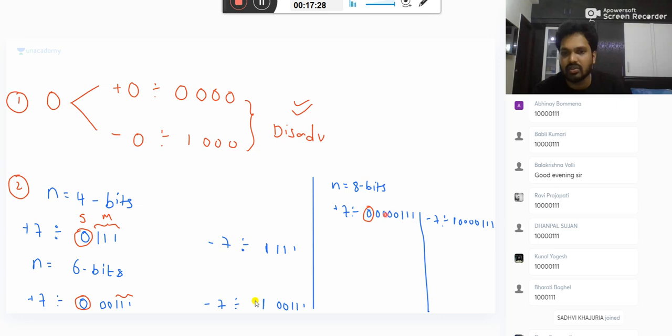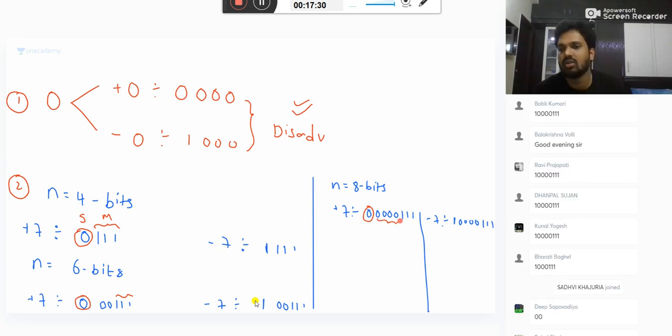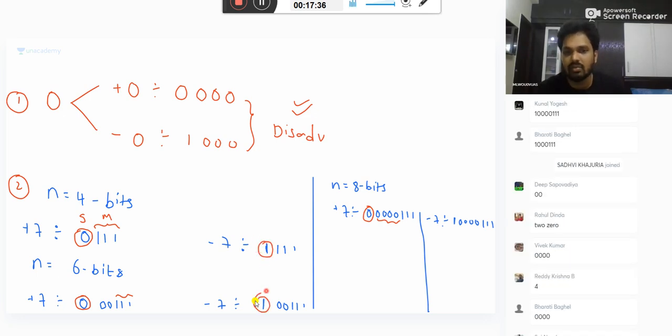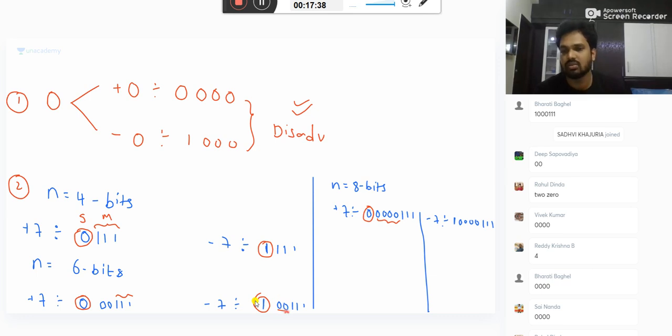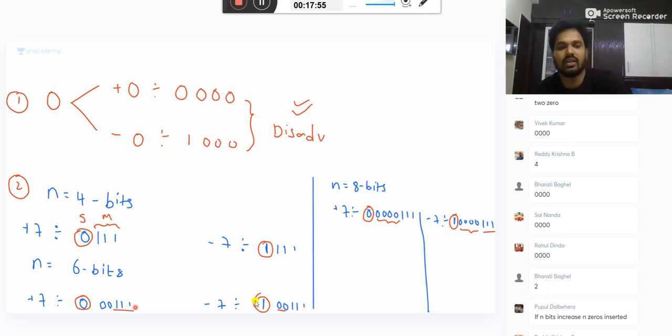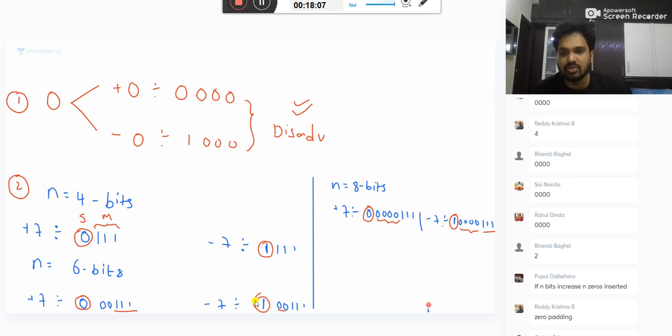Here also same or not? Between sign and magnitude, you got extra how many zeros? 4 zeros. Same here also. Between sign and original magnitude, you got extra 2 zeros. Between sign and the previous magnitude, you got 4 zeros. What does it mean? To extend the number of bits, if n number of bits are increased, then I need to insert n zeros between where to where? Some kind of zero padding you can say, but there you will be adding zeros intermediate.